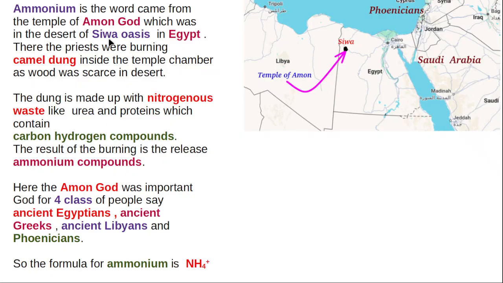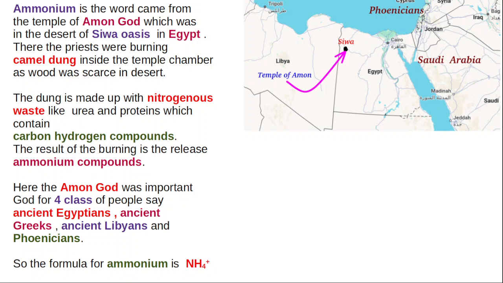Hello students, I am going to explain about valencies of compounds. Up to now I explained about valencies of metals like sodium, magnesium, aluminum, potassium, copper, iron, etc. Similarly, I also explained valencies of non-metals like oxide, iodide, bromide, chloride, etc. Today I am going to explain valencies of compounds. I am first going to explain valencies of ammonium and ammonia.